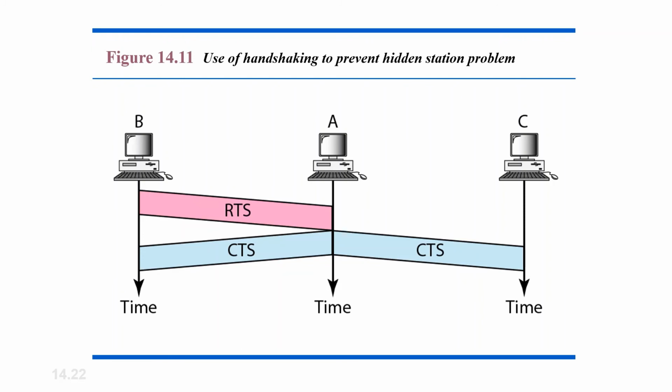So first, the RTS frame from station B, that is a request frame from station B, reaches station A but not station C. Why? Because it is out of range.